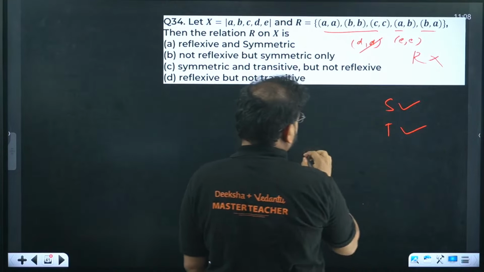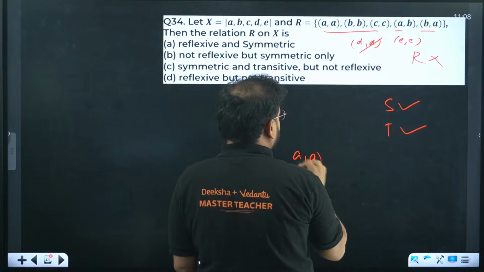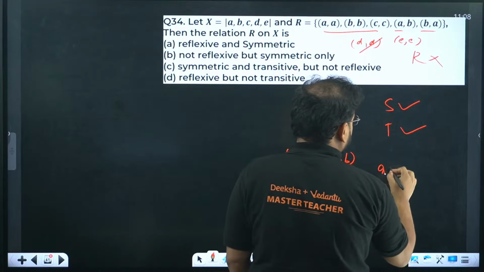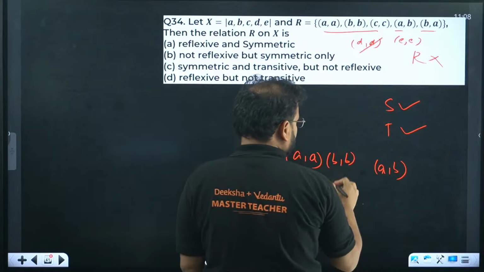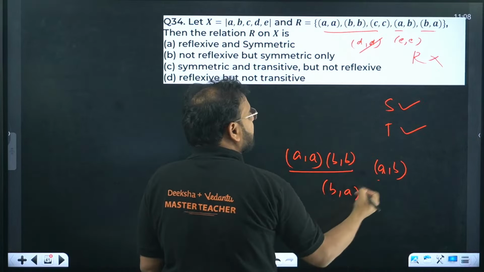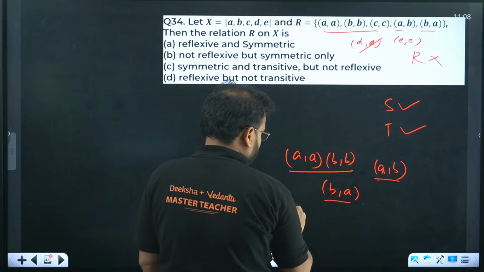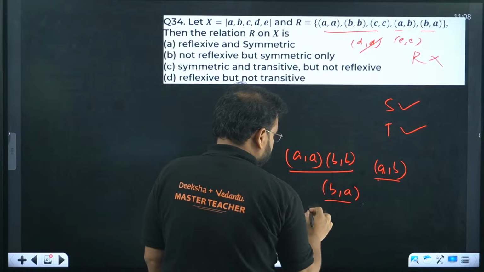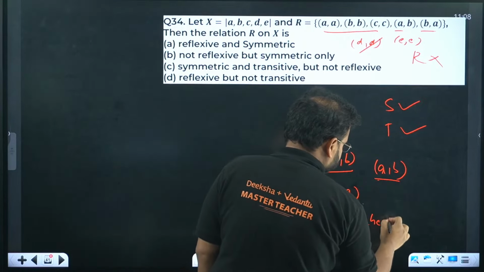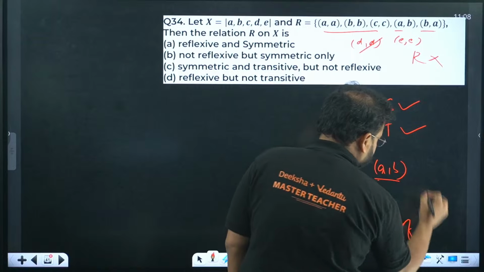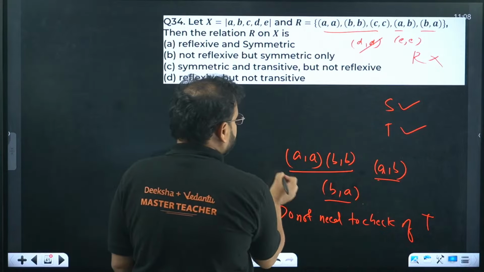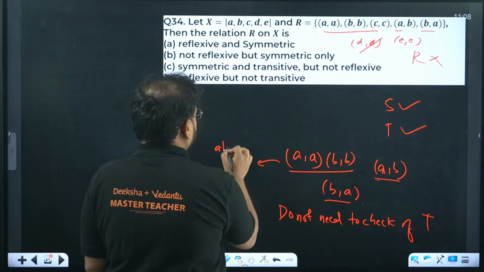Transitive? Yes, because I mentioned this to you. Whenever you have AA, BB and you have AB or BA, you do not need to check for transitive relation, because it is always transitive.